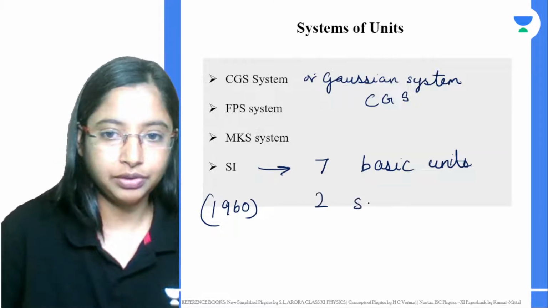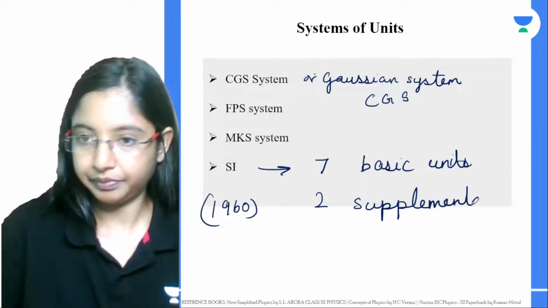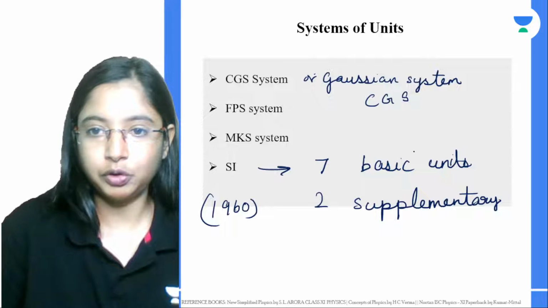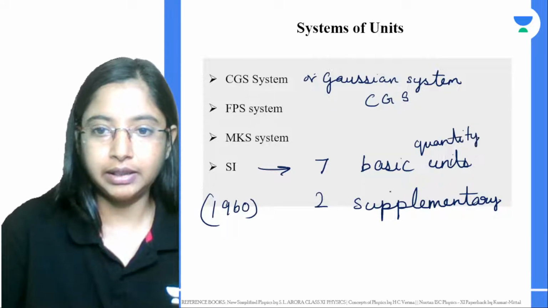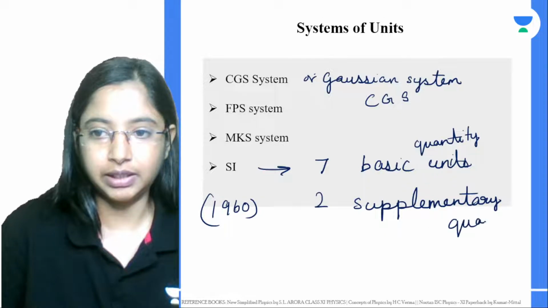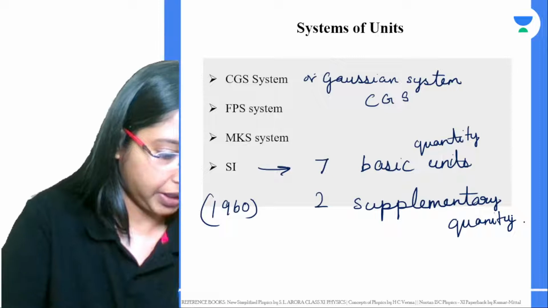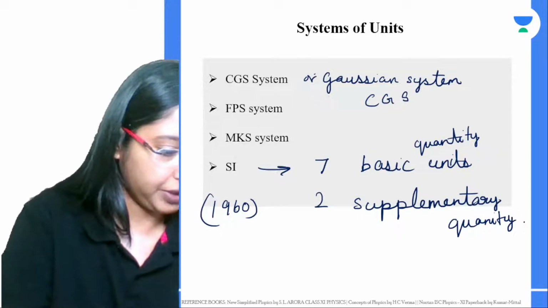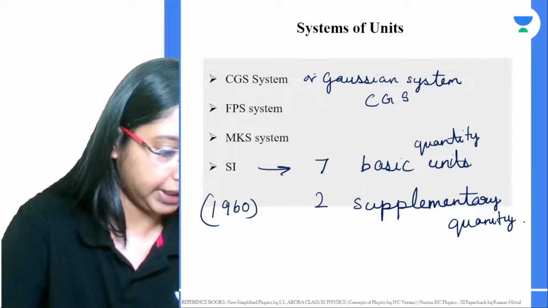So 7 fundamental quantities and their associated units, and 2 supplementary quantities and their associated units. If you have any questions till now, you can ask me. I'll answer your question and then I'll move forward.